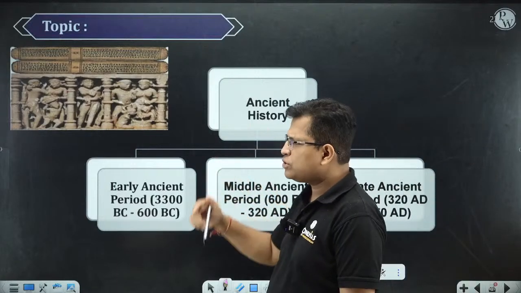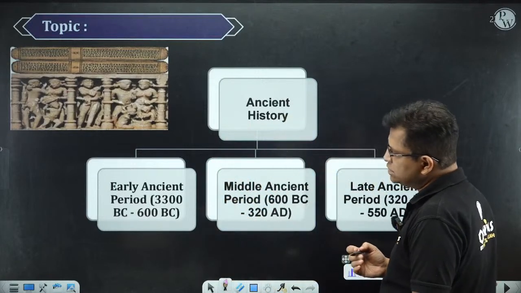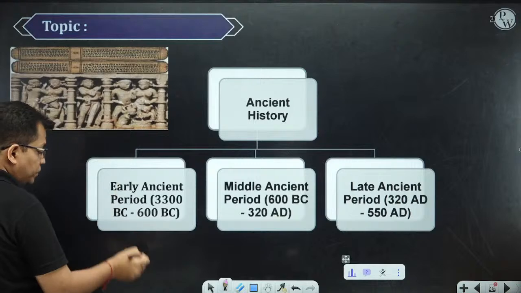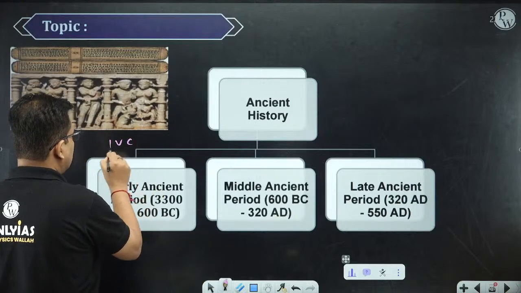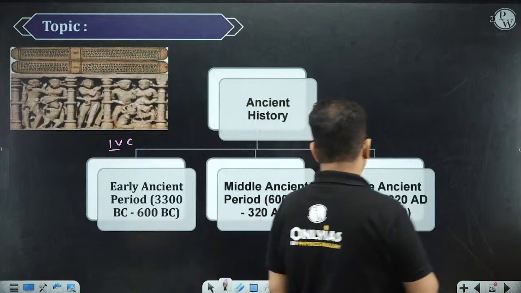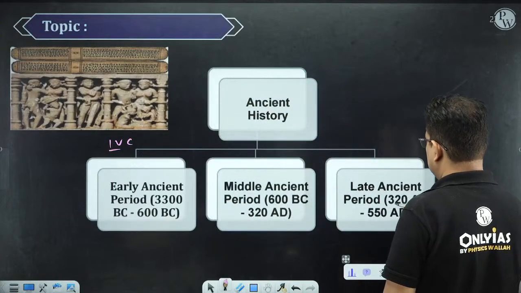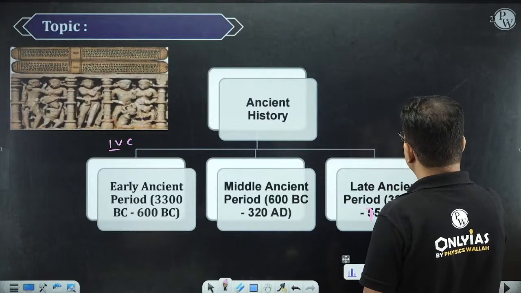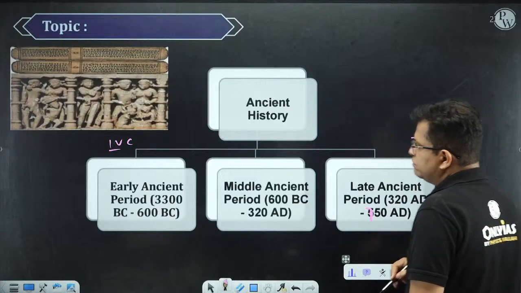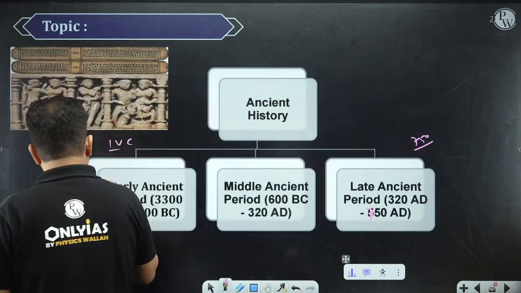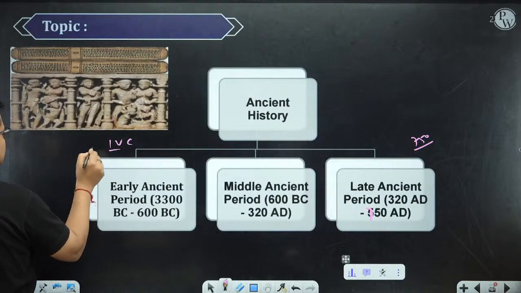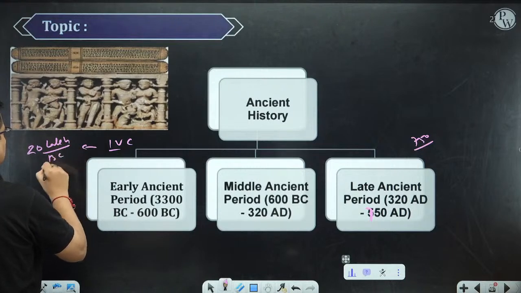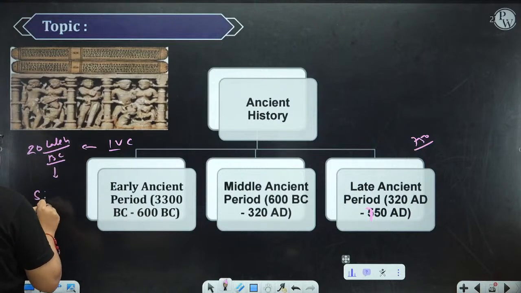Now ancient Indian history, you can say, if I consider it from IVC till 750 AD, that is the onset of the early medieval period. But ancient history also goes back to 20 lakh BC, and this period coincides with the Stone Age.